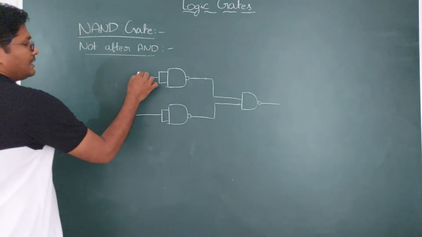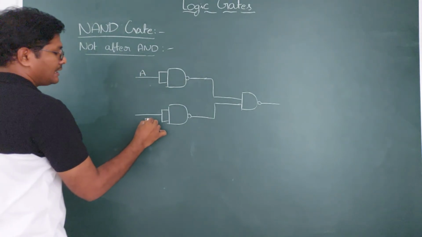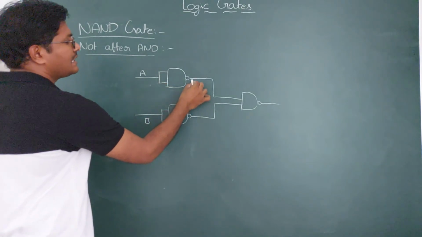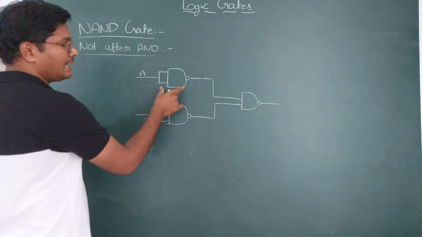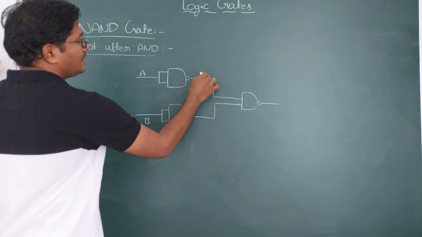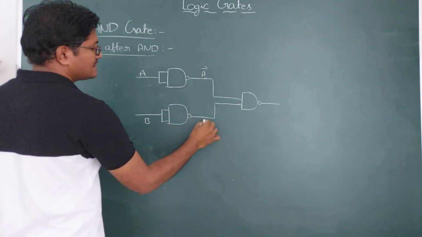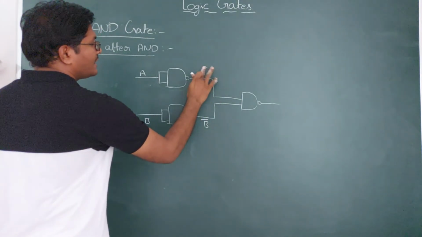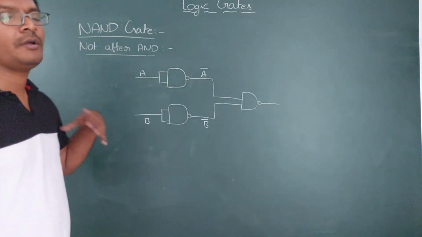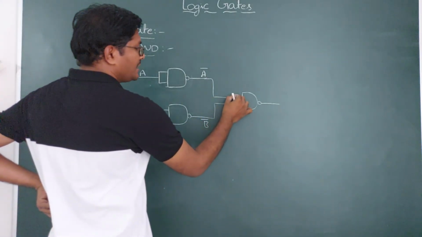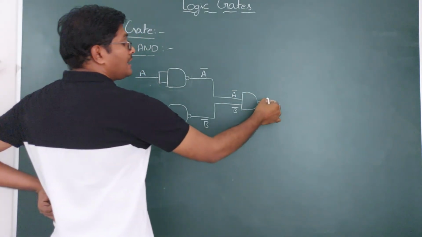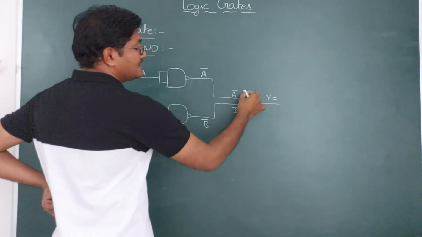So here the input signal is A and this signal I am taking as B. So what is this one? Already we have seen this is a NOT gate. This is a NOT gate, this is also a NOT gate. Then you will get this one as A bar and this one as B bar. So the signals which are coming here are A bar and B bar, and the final output signal, this is a NAND gate.